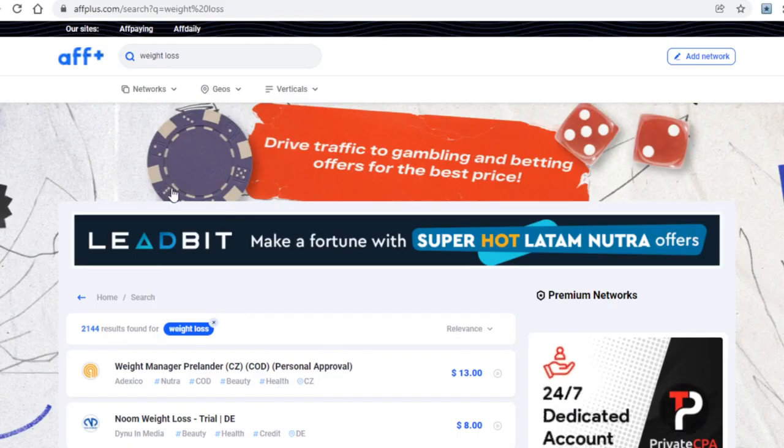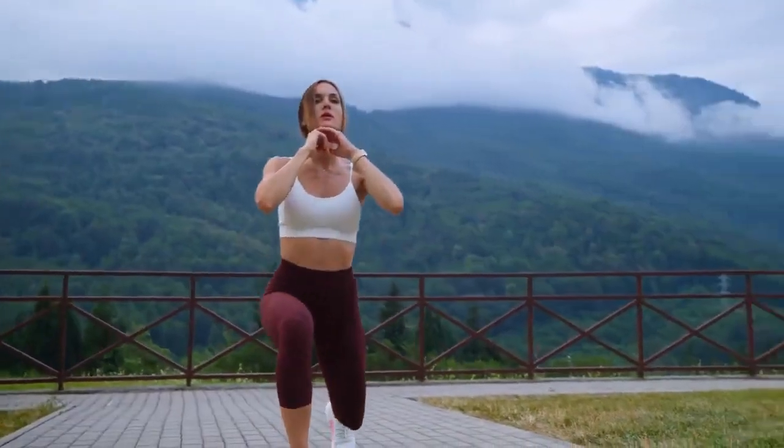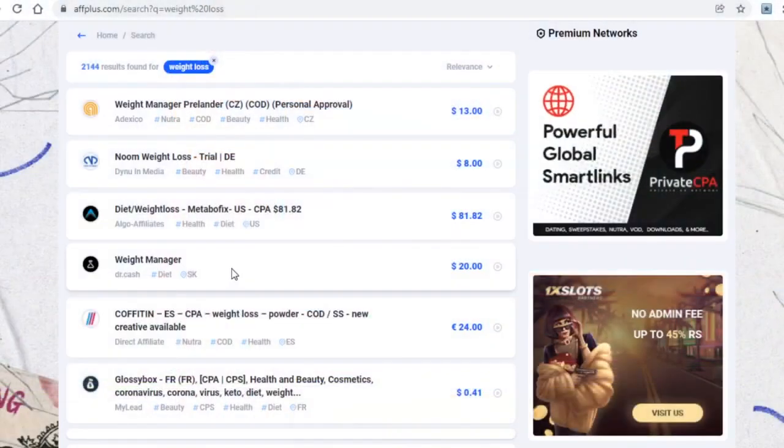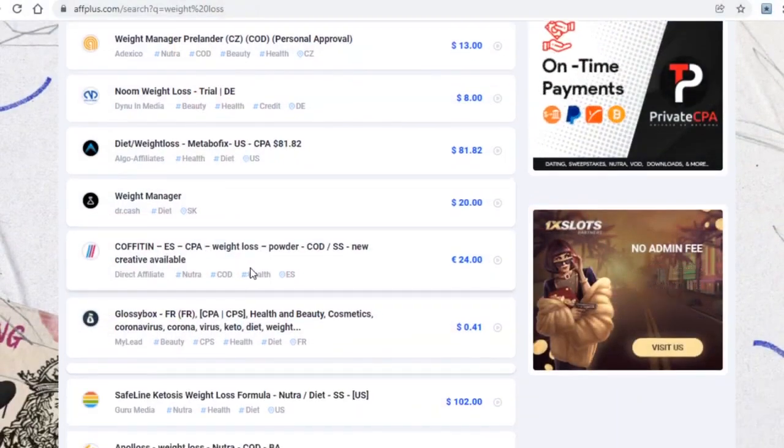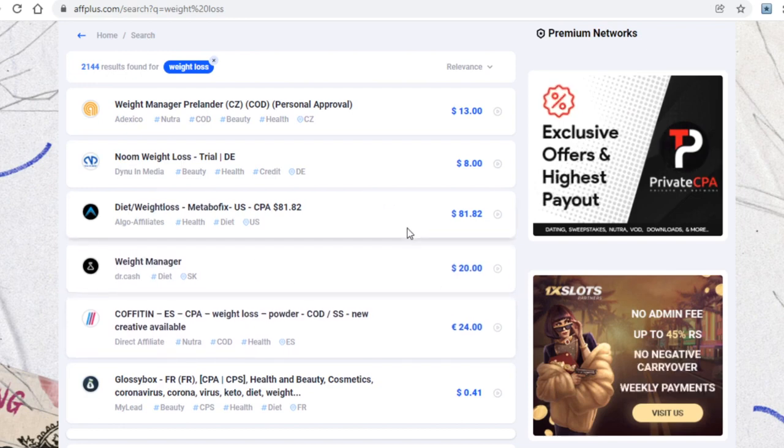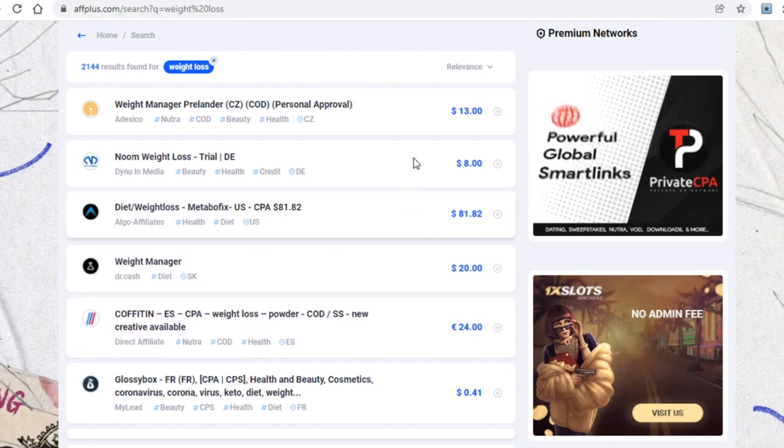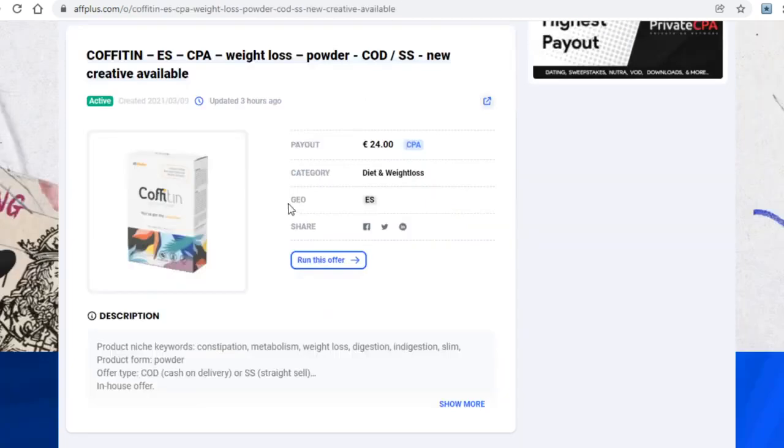In my example, as you can see, I typed in weight loss and I found all of these offers I can promote. When you type in the kind of offers you want, guys, you will simply want to find one that seems to pay more than others, and one that doesn't require anyone to make a purchase. When you find an offer you like, to grab its affiliate link, you first have to open it up and then click on Run this offer here. What happens from there is you will be taken to the affiliate marketplace that is running the actual offer, where you'll have to sign up. As this process is different from website to website, I won't cover it because it'll just prolong this video and it won't provide you with really any useful information whatsoever.